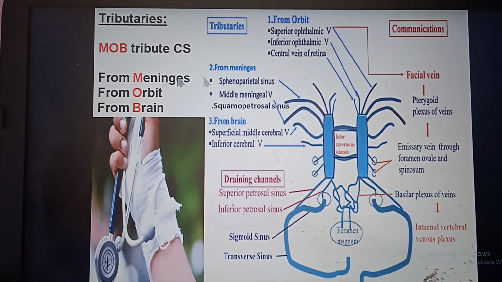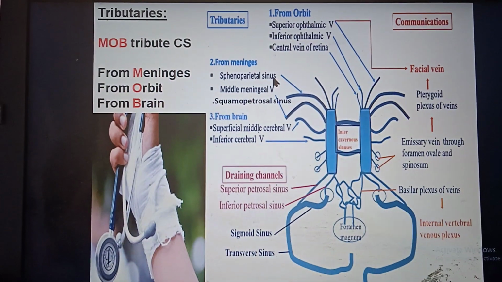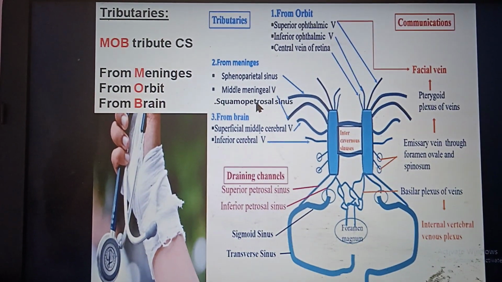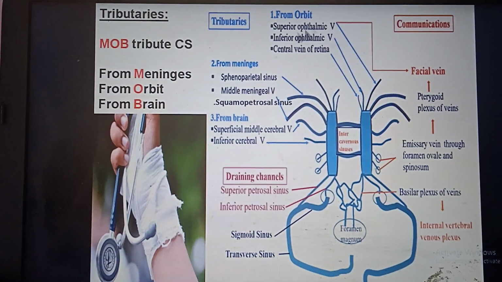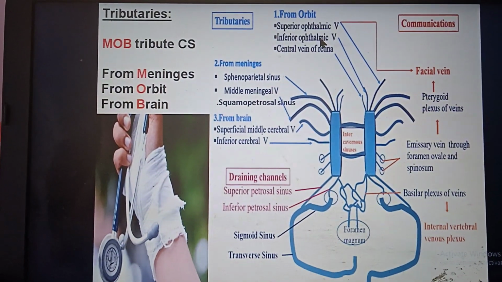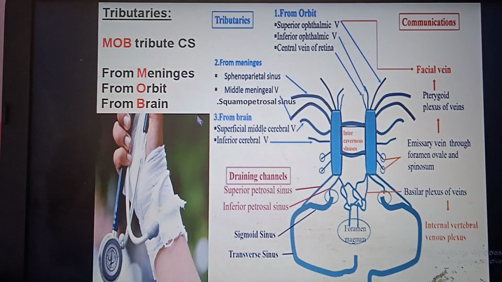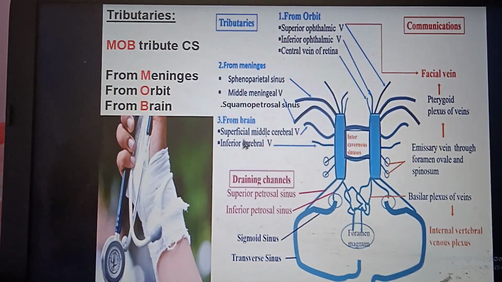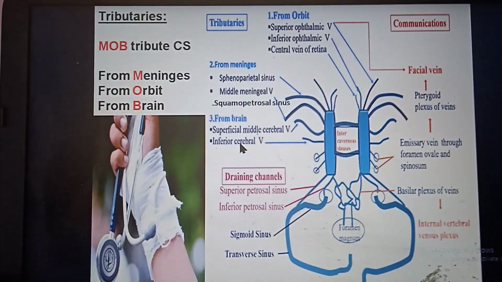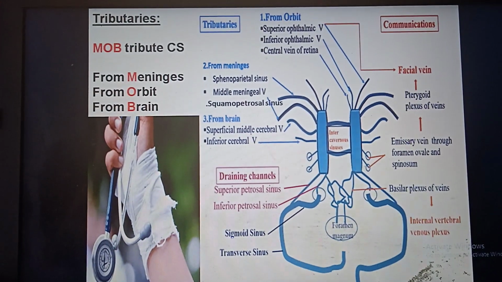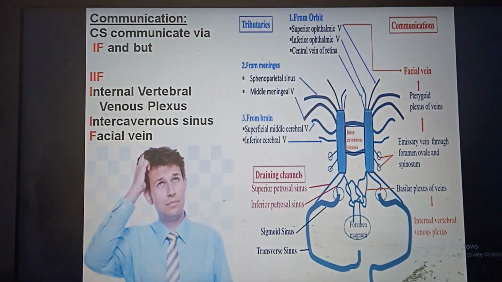From meninges it is sphenoparietal sinus, middle meningeal and squamopetrosal. From orbit it is superior ophthalmic vein, inferior ophthalmic vein and central vein of retina. And from brain it is superficial middle cerebral vein and inferior cerebral vein. These are tributaries. Now coming to communication.